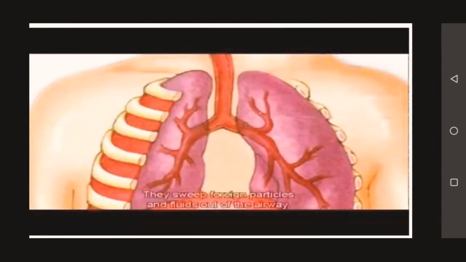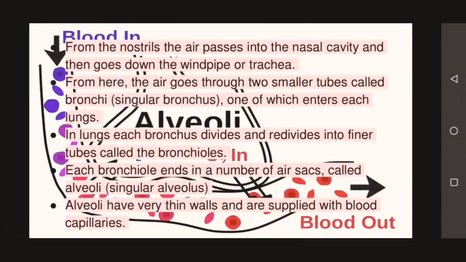So here is the diagram of the human respiratory system. Now let's study how air passes and is ultimately supplied to our cells. From the nostrils, the air passes into the nasal cavity and then goes down the windpipe or trachea. From here, the air goes through two smaller tubes called bronchi, or singular bronchus, one of which enters each lung.